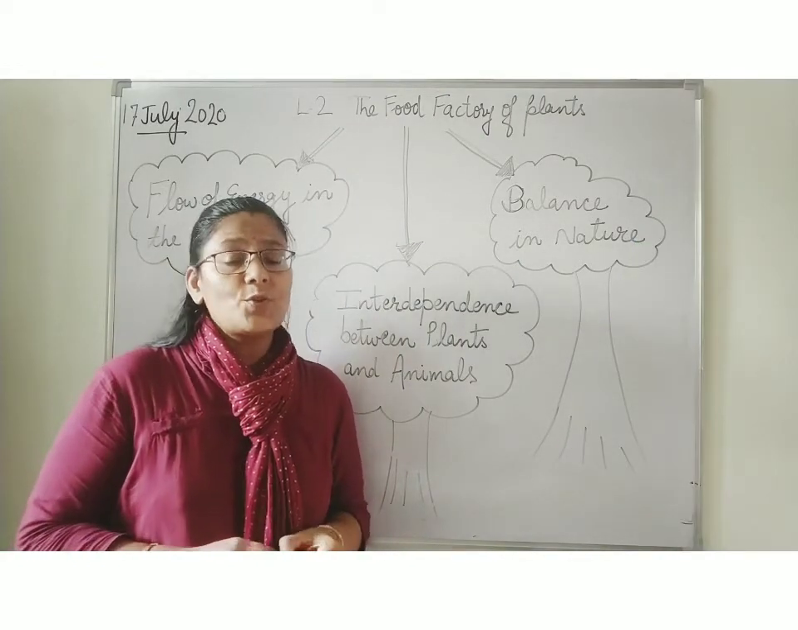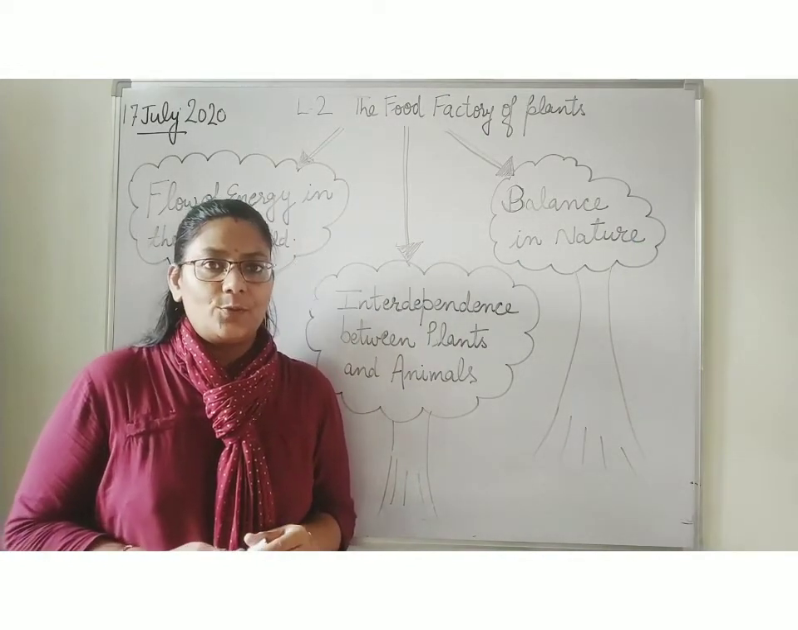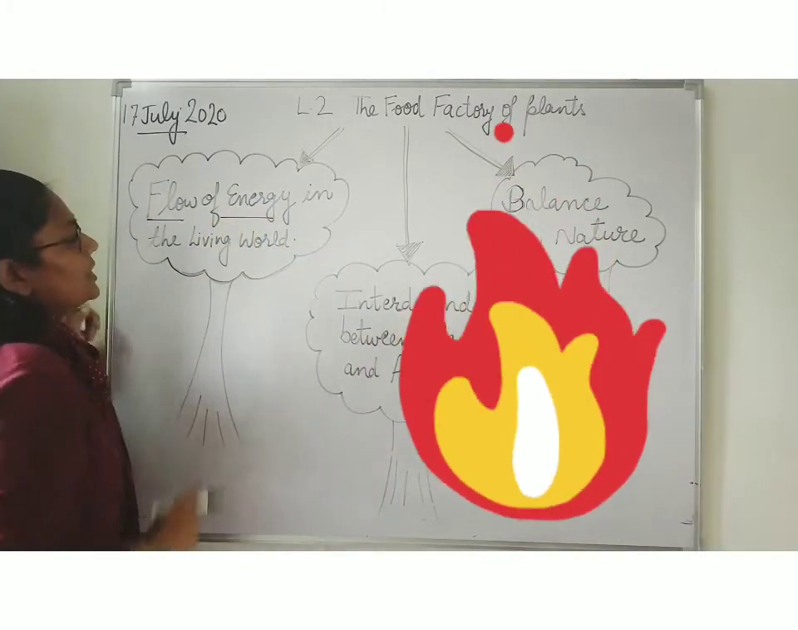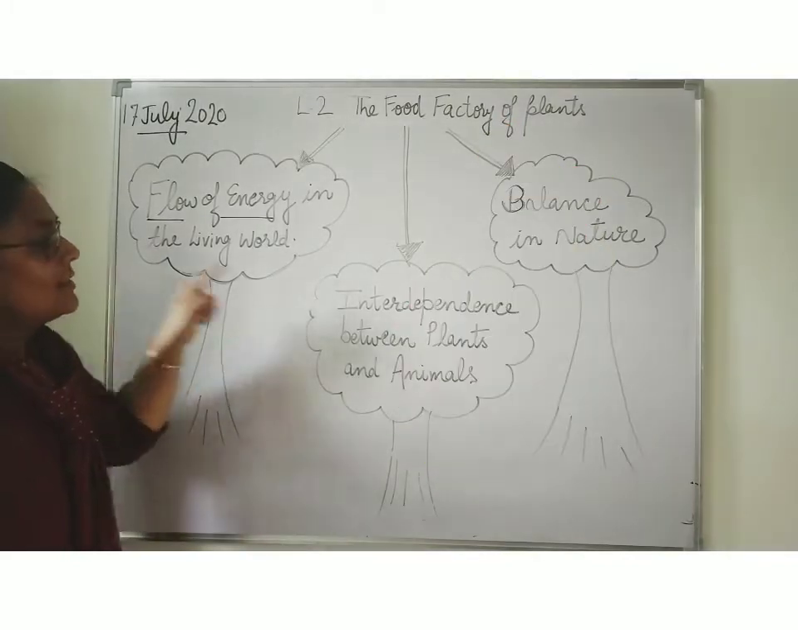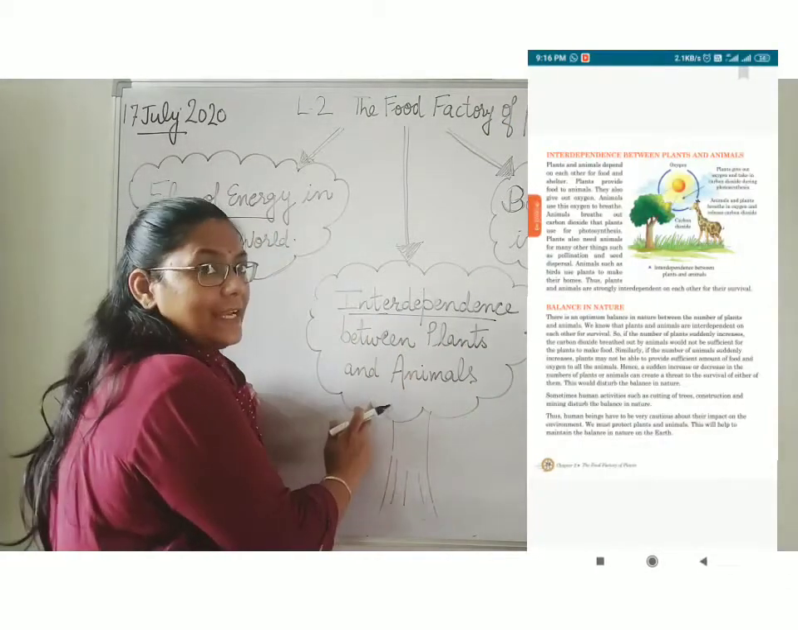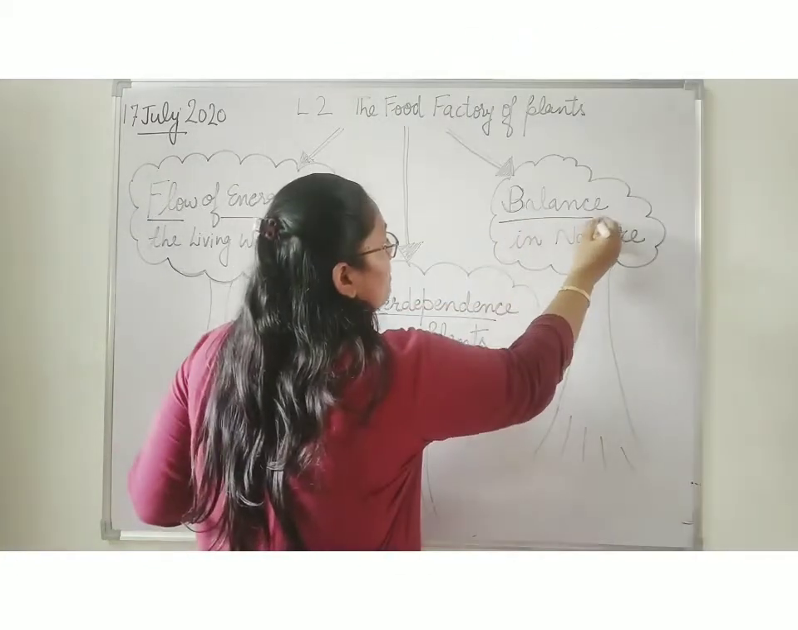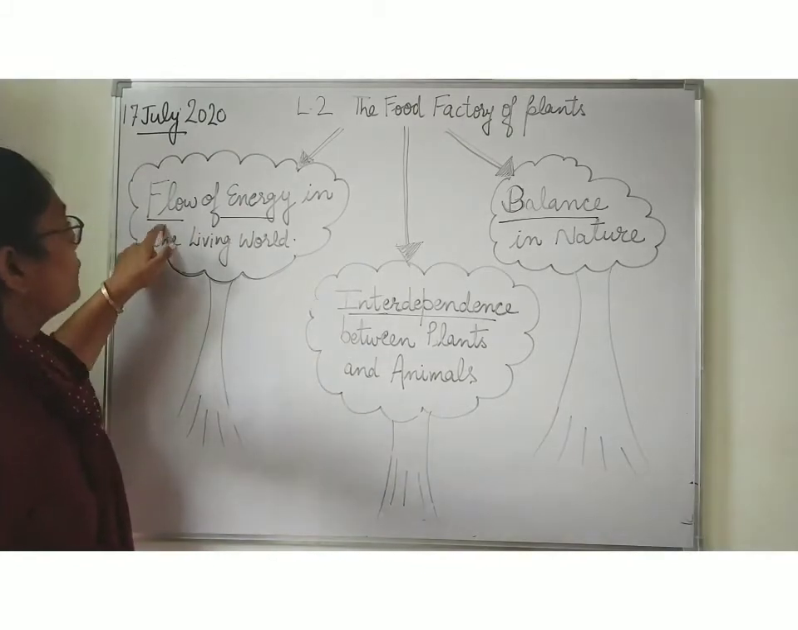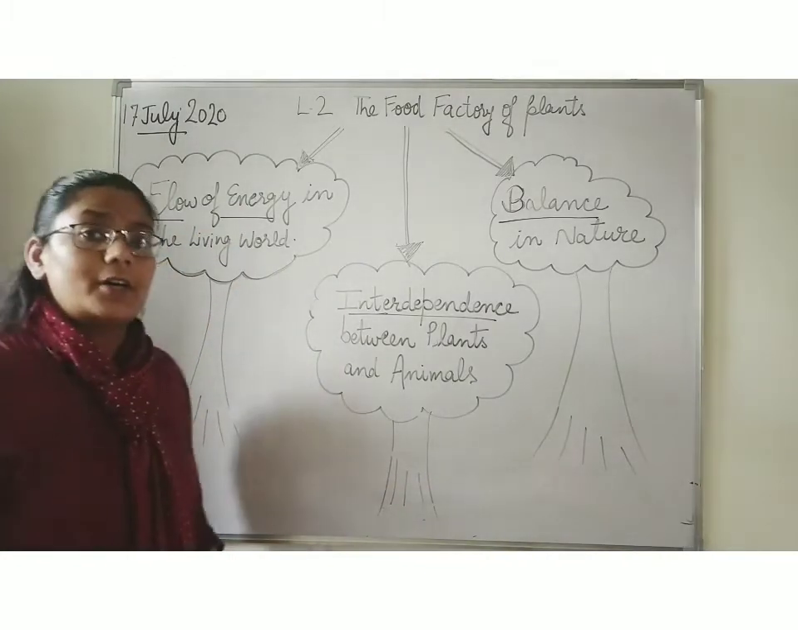Today I am going to discuss three topics with you. First, flow of energy in the living world. Second, interdependence between plants and animals, and third, balance in nature. So the first topic is flow of energy in the living world.